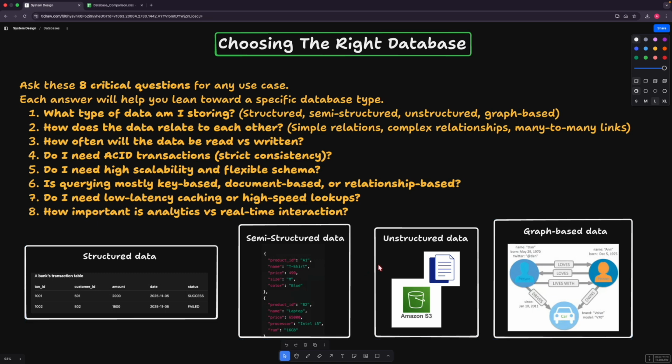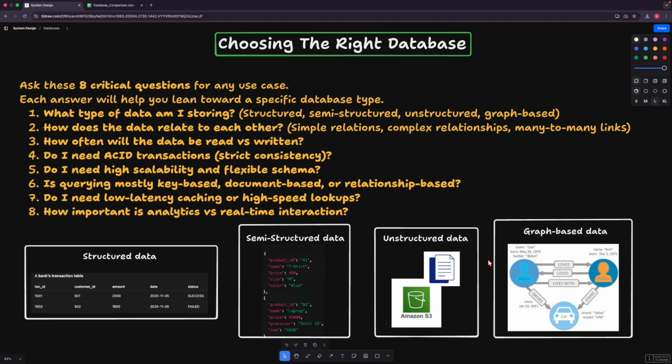Then we have unstructured data like images, videos, or file systems with PDFs and documents. Then there is another set of data that we store in the form of nodes and pointers, which we discussed while covering the Neo4j database. And then we have key-value pairs, which we also discussed earlier. So we have these broad categories of data.